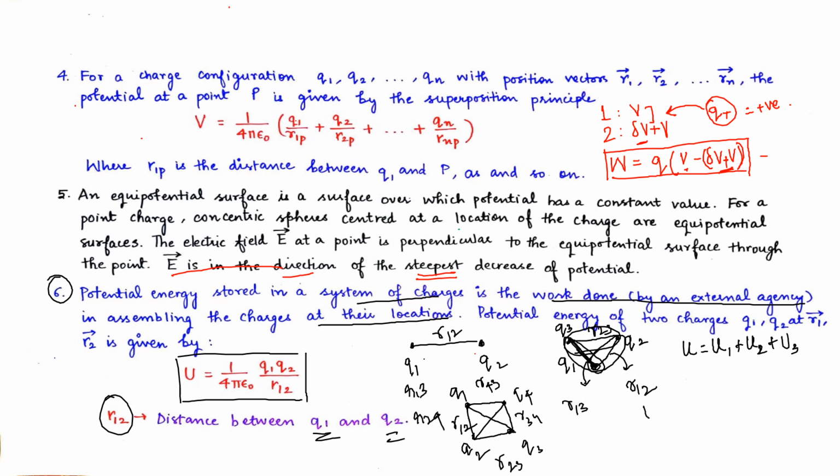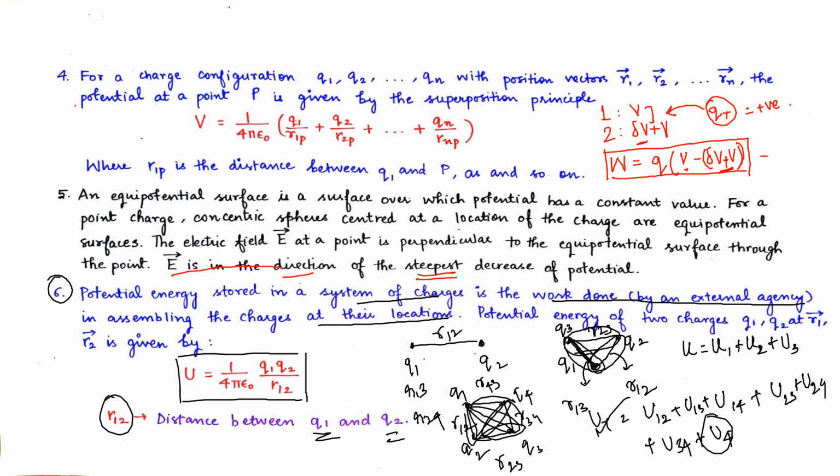So now energy provided to 1 due to 2, energy provided at 1 due to 3, and due to 4. This will get added up to find the total energy. Then energy provided by 2 for 3 and by 2 for 4, then energy between 3 and 4, and then energy at 4 only. So this will give us the total energy. We have to sum up this energy, this, and then in the diagonal, by the diagonal factor, what all energies are coming. So we will use the superposition principle in this.